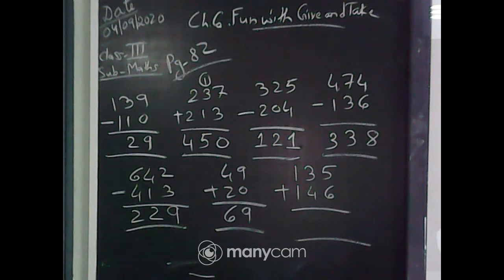Yes. The last addition. Now write the answer for the last addition. Some are writing 281, some are writing 261. What is the answer? Vidyashri, it is not 261. Then some are writing 271.